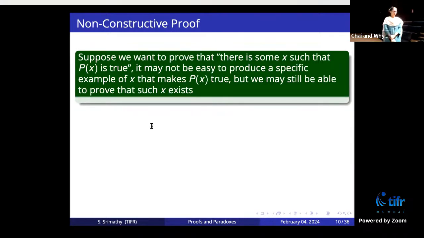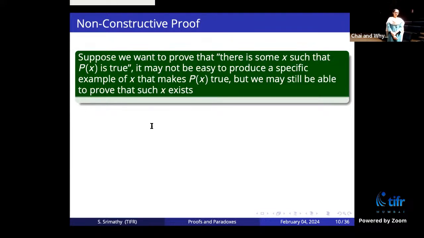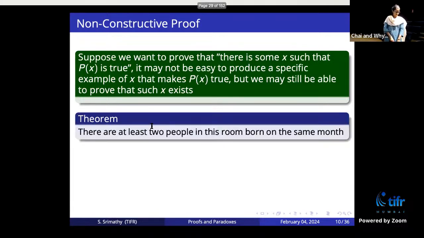Okay, so non-constructive proofs work the other way. Suppose you want to show the same statement. Let's say P of X is the same, and you want to show that there exists some X for which the statement is true. Now, it may not be easy to produce such an X explicitly, like in the previous example, where you have a specific example of X, Y, and Z for which the statement holds. In many cases, you will not be able to produce such an example of an element or some triplet satisfying that. Then in this case, what we do is we just find some other method to prove the existence without explicitly producing the element.